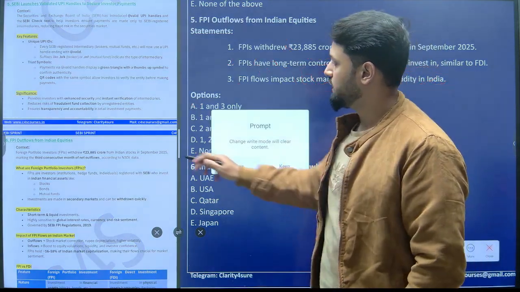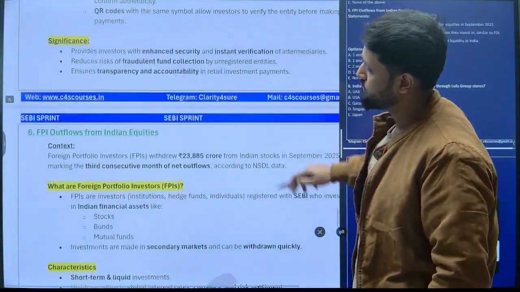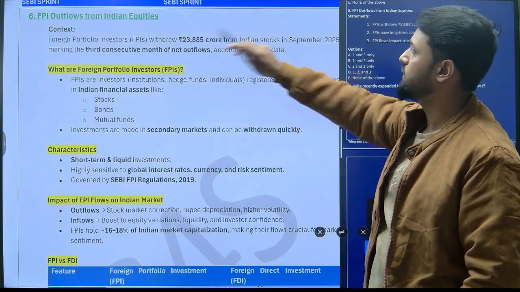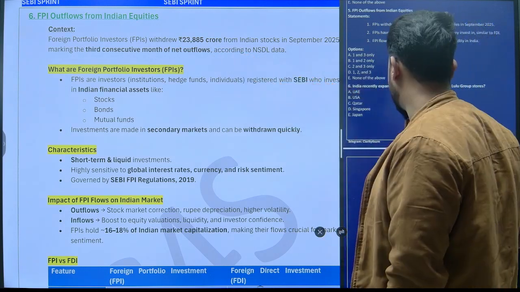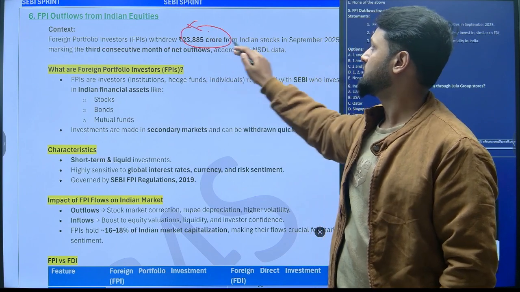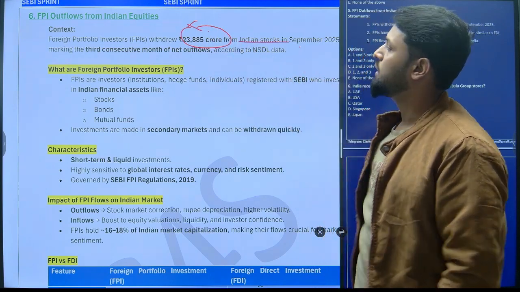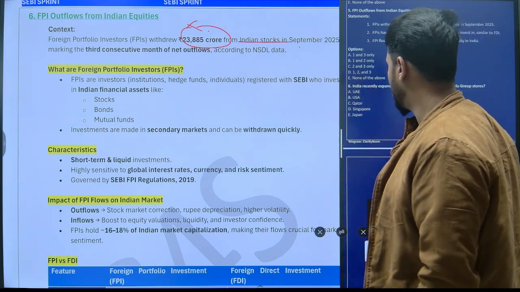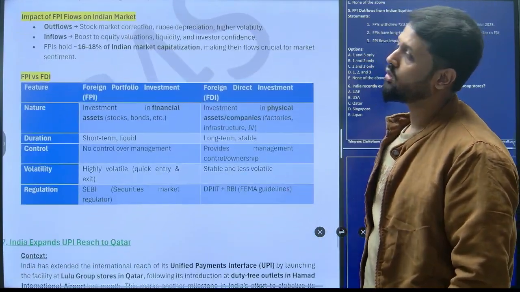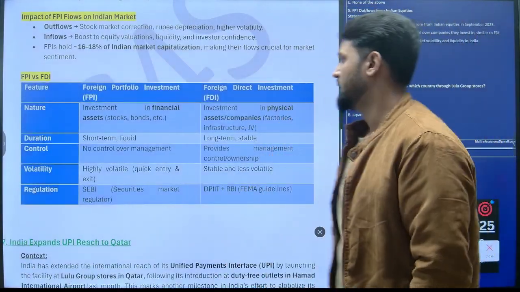So as you can see here, this was the news from where this question has been taken. FPI outflows from Indian equities, FPIs withdrew nearly 23,885 crore. Again, not that important for your exam, that figure is not important, but what is important here is to know what FPI and FDI are and what their consequences will be in the Indian market, right?